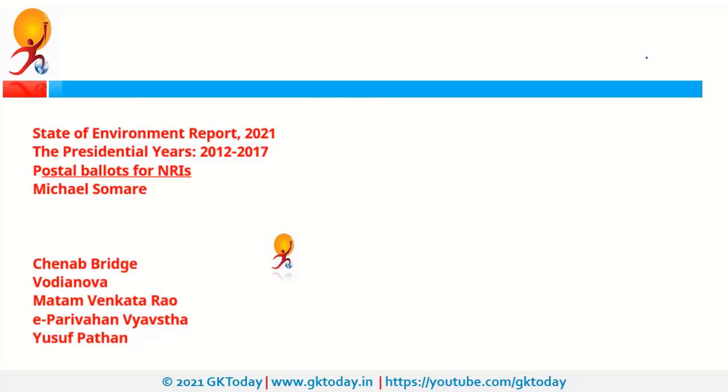Next is State of Environment Report 2021. So recently this report was released by CSE, that is Center for Science and Environment. It is not for profit center and headquarters is in New Delhi. Next is the presidential years. So this is a memoir of our late president Pranab Mukherjee. He is popularly known as Pranab Da.